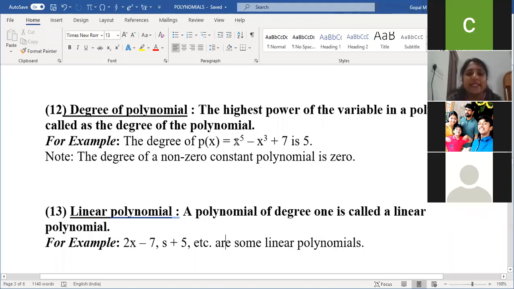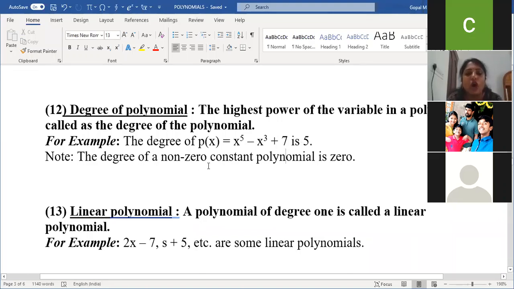So what is the degree of this particular polynomial, children? Here see, x to the power 5 is there, x to the power 3 is there. So the highest degree in this expression is 5. So that's why the degree of the polynomial is 5. Am I clear, children?